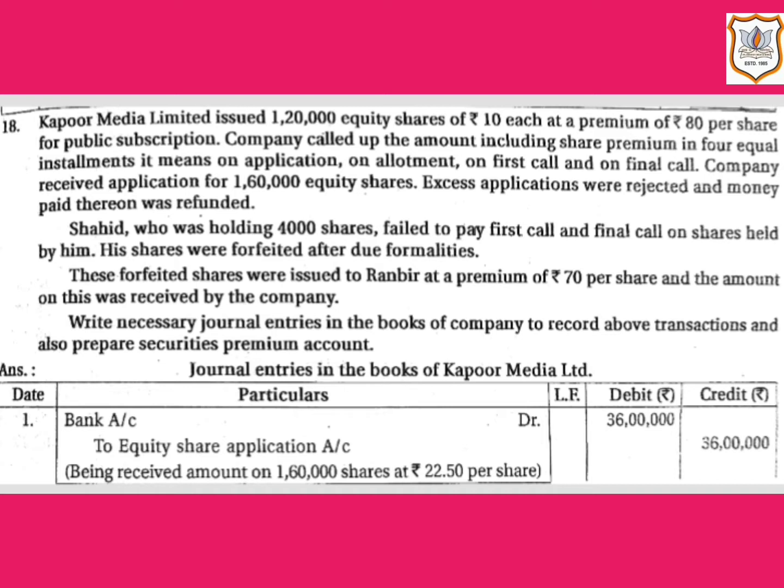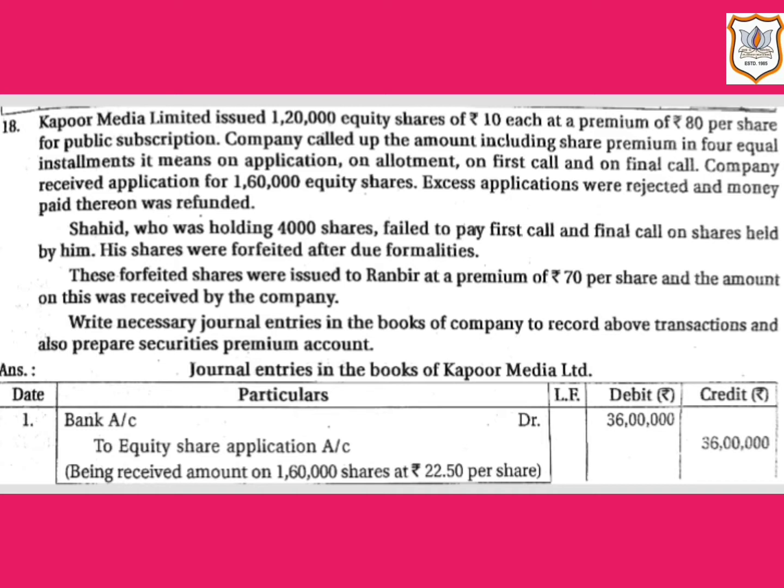Kapoor Media Limited issued 1,20,000 equity shares of rupees 10 each at a premium of rupees 80 per share for public subscription. The company called up the amount including share premium in 4 equal installments. It means on application, on allotment, on first call and on final call. The company received application for 1,60,000 equity shares. Excess applications were rejected and money paid thereon was refunded.